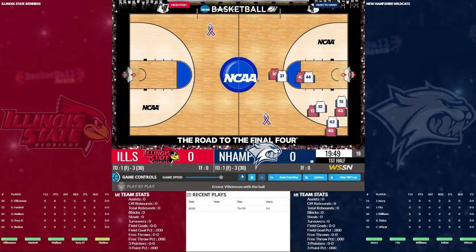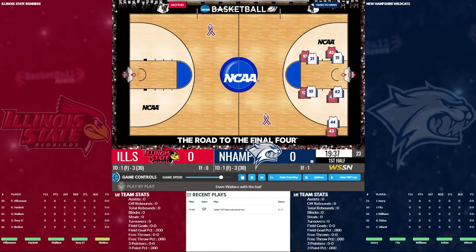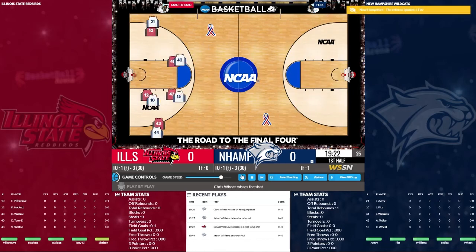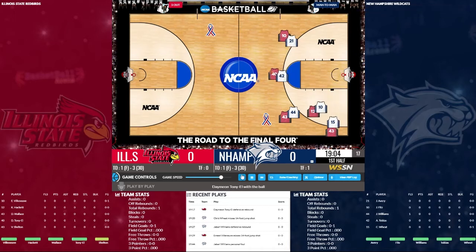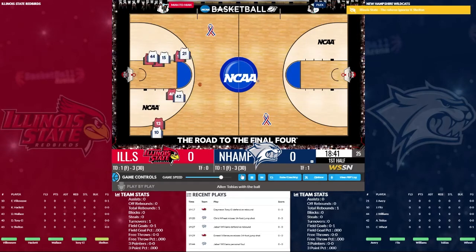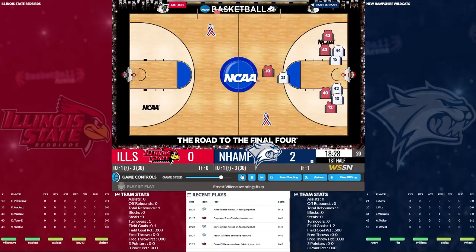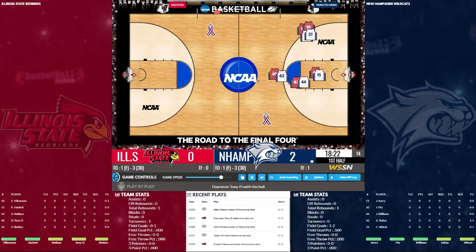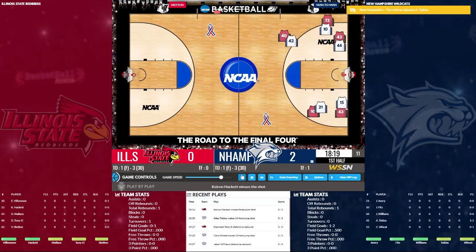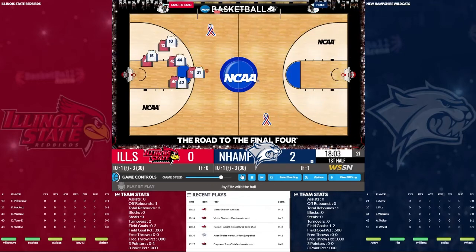I think we're at home. Unless, actually, I don't know where the conference tournament would be played. They missed the shot. Yeah, I don't know where it would be played because we're not an actual conference per se. So you're not going to have, in New England they play at the Boston Garden, or they play at Madison Square Garden for the Big East or whatever. So we got a basket.